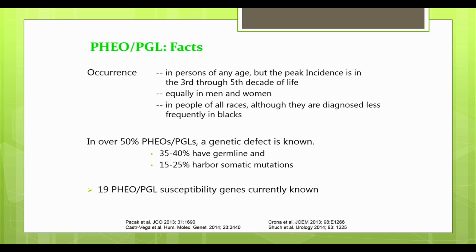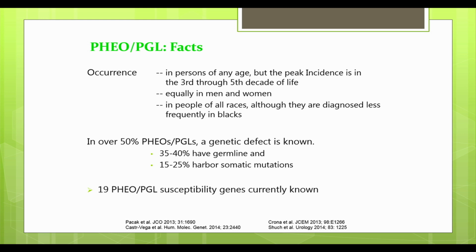In terms of some facts around pheochromocytoma and paragangliomas, they occur in persons of all ages, although the peak incidence in adults is between the 3rd and 5th decade of life. It occurs in both females and males.